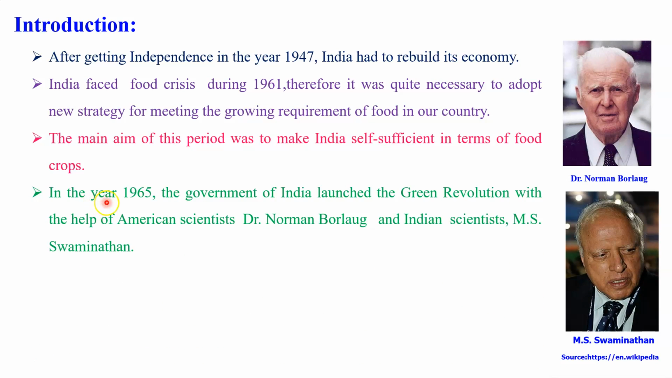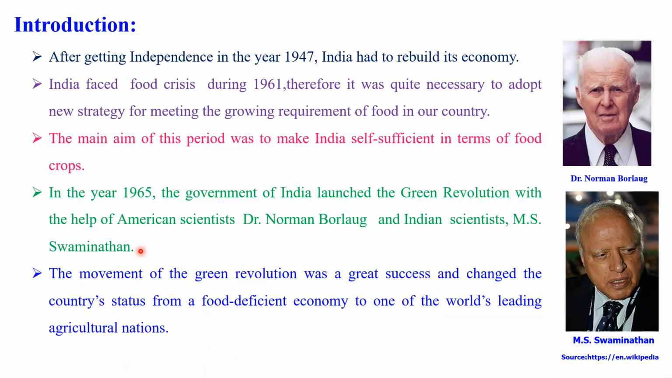Dear student, in 1965 the government of India launched the Green Revolution with the help of the American scientist Norman Borlaug and the Indian scientist M.S. Swaminathan. These two scientists played a very important role in implementing the Green Revolution successfully in India. The movement was a great success and changed the country's status from a food deficient economy to one of the world's leading agricultural nations. The credit goes to these two scientists because they did very good work during that period to increase the production of agricultural crops in India.